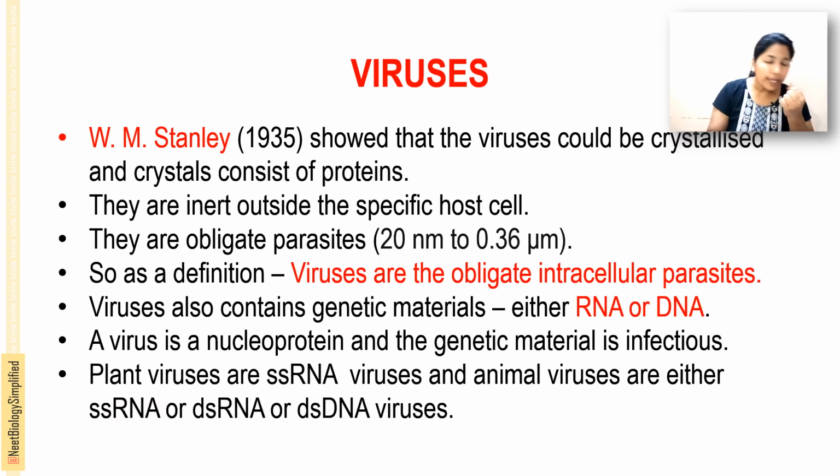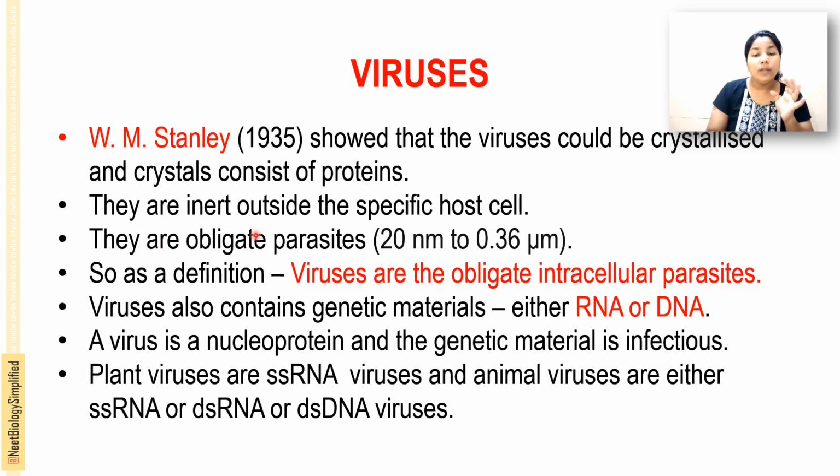And W.M. Stanley, in 1935, showed that viruses could be crystallized, and the crystals consist of proteins. These viruses can be crystallized, and these crystals consist of proteins, and they are inert outside the specific host cells. They are non-living outside the host cells, and they are alive only inside the host cells or the live tissue.